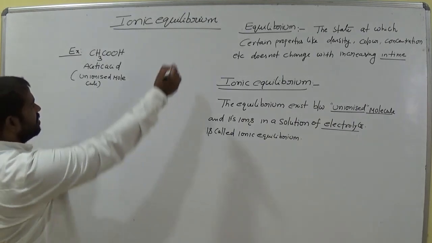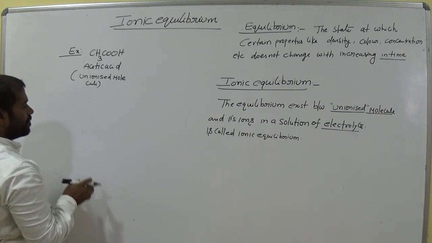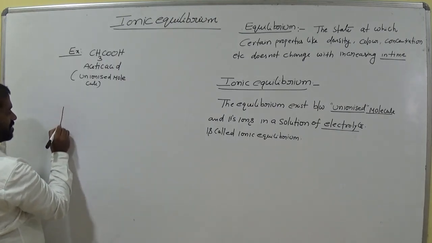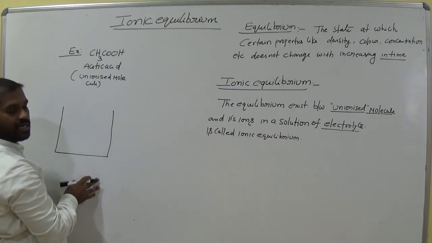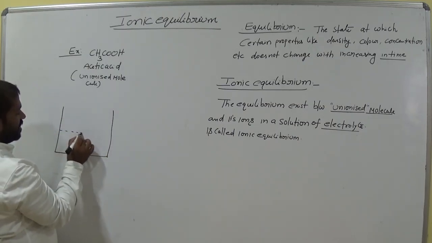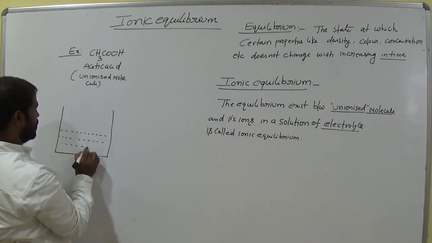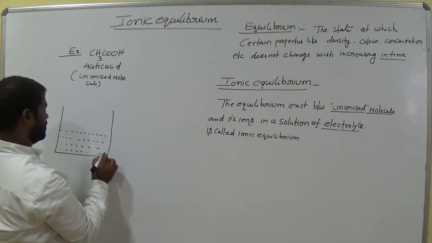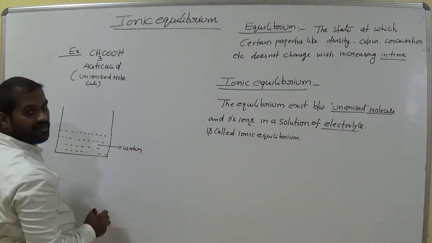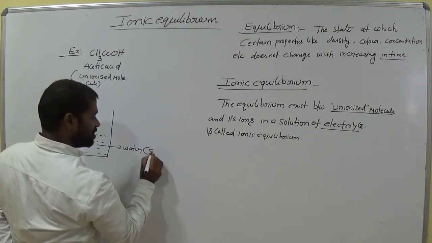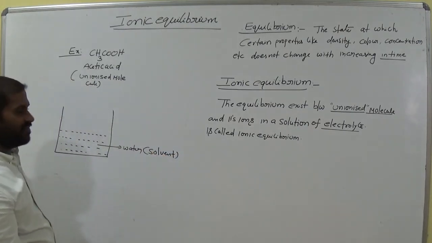Is it clear? Suppose we keep it in water. This is the beaker, and this beaker consists of some quantity of water, where water is called the solvent.